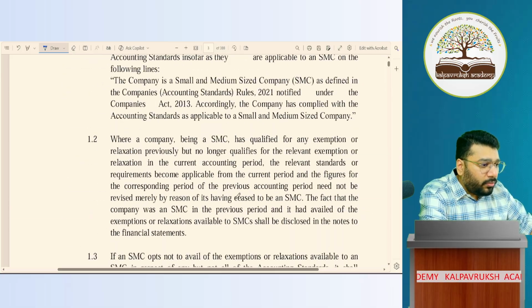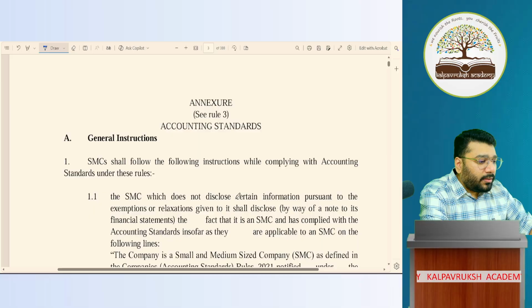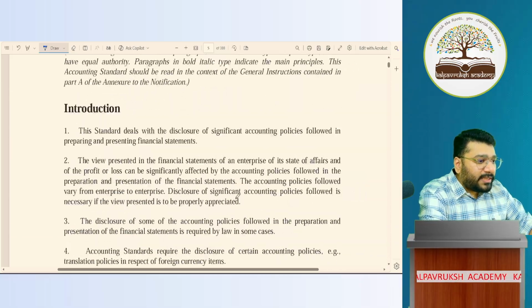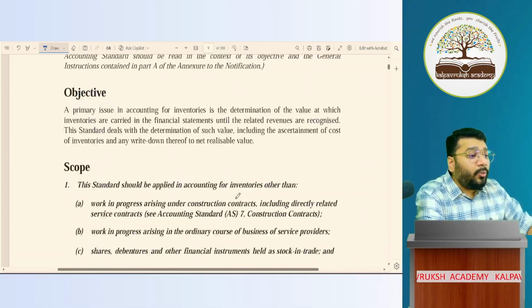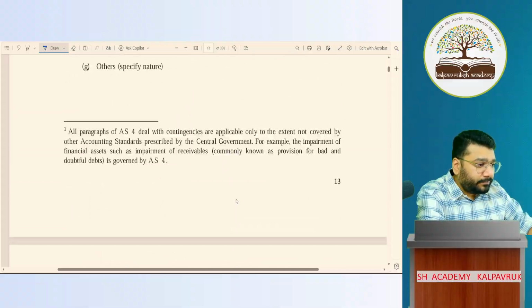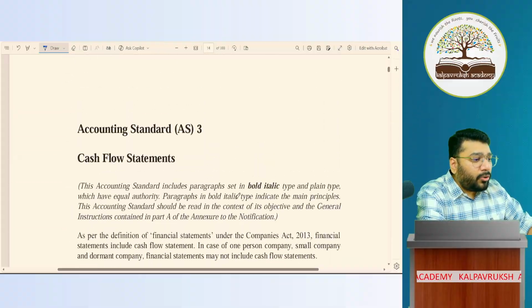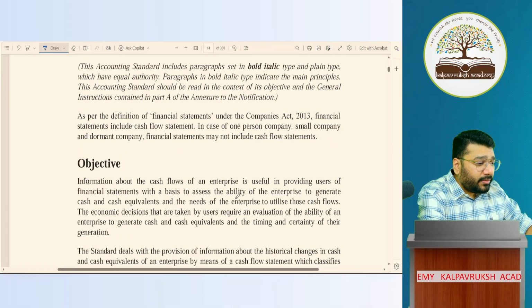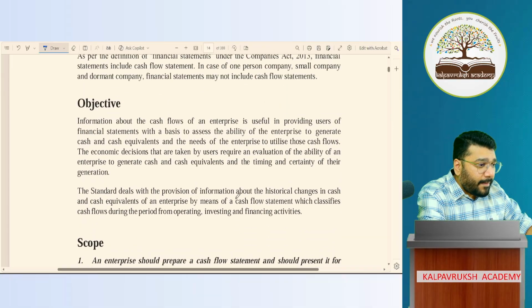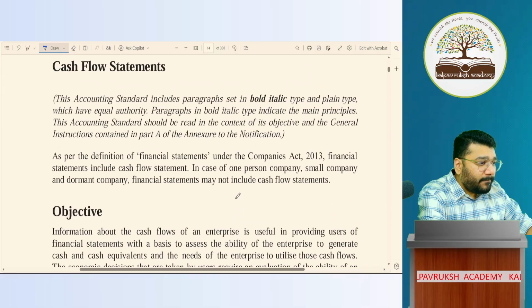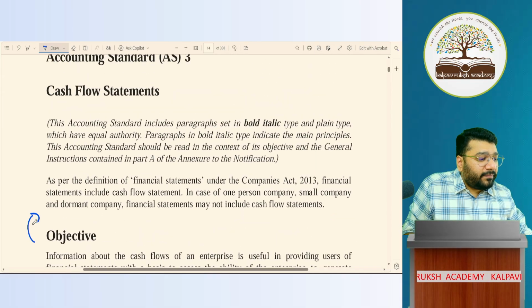If you come below, they've explained accounting standards. Now let's go to accounting standard 3, cash flow statement. Look at this point above the objective.